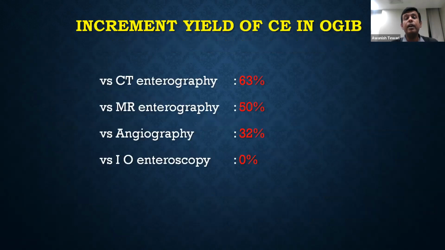If we see the incremental yield of capsule endoscopy in upper GI bleed, it is as good as intraoperative endoscopy. And if we compare it with other investigations, with CT or MR it is about 50 to 60% more, and with angiography it is about 30% more.